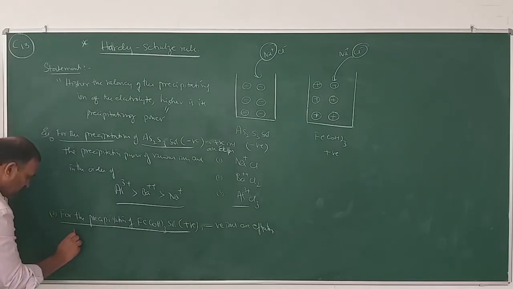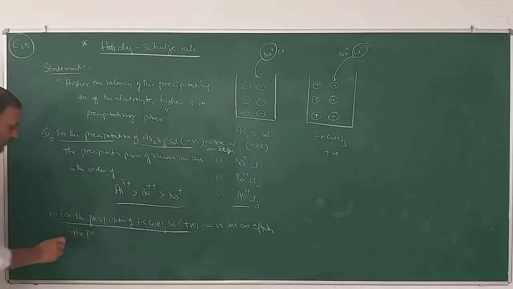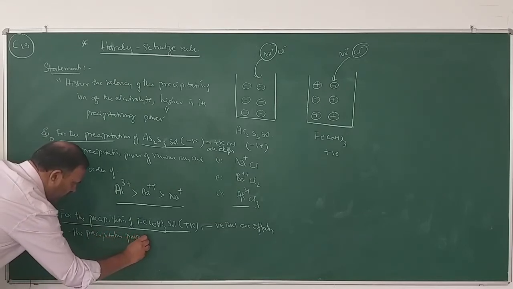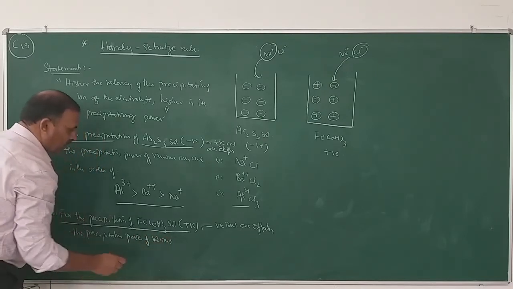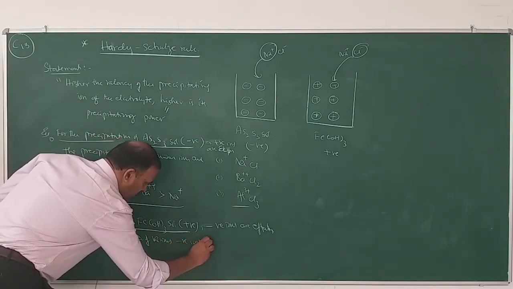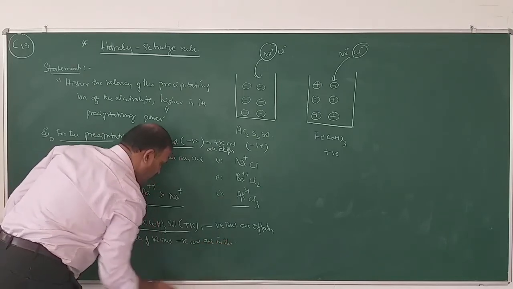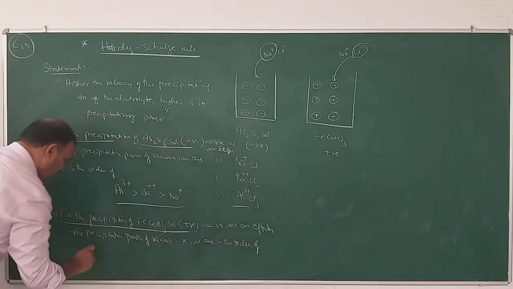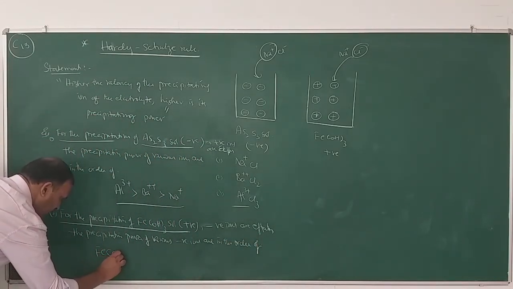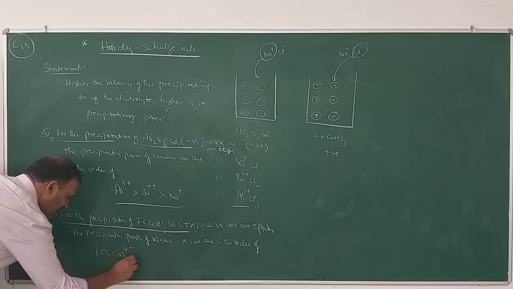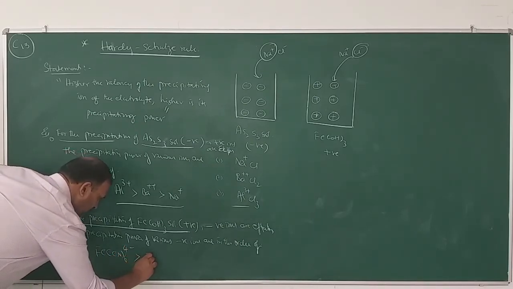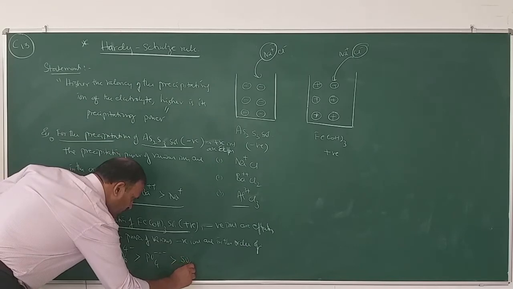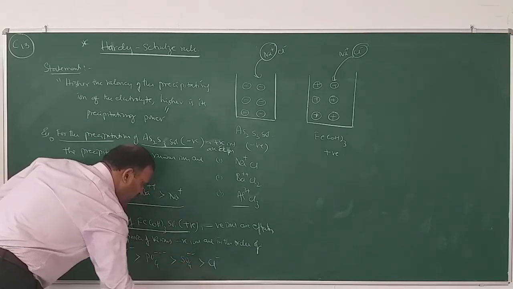So, the precipitating power of various negative ions is in the order of, say for example, [Fe(CN)6]4- is more powerful than PO4 3-, which is more powerful than SO4 2-, which is more powerful than Cl-.